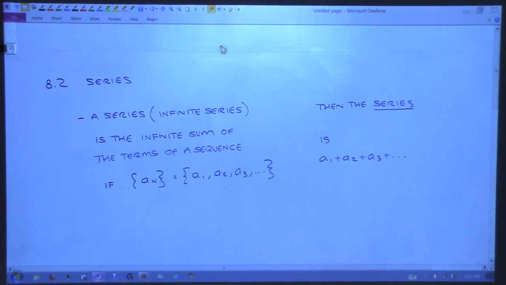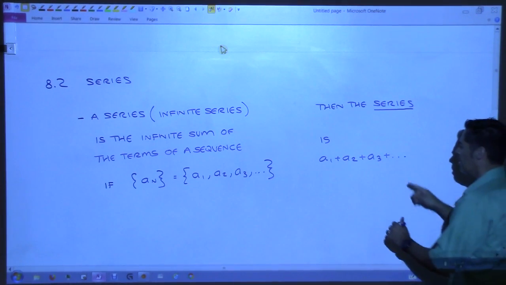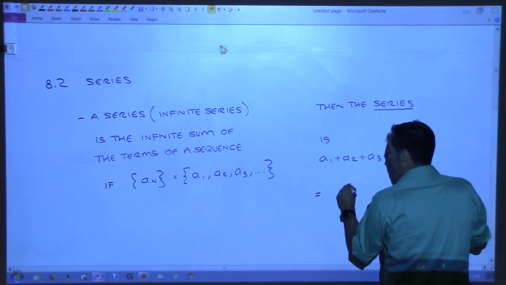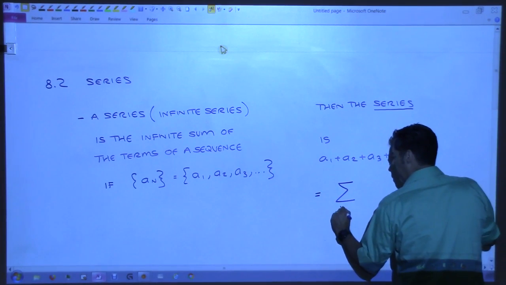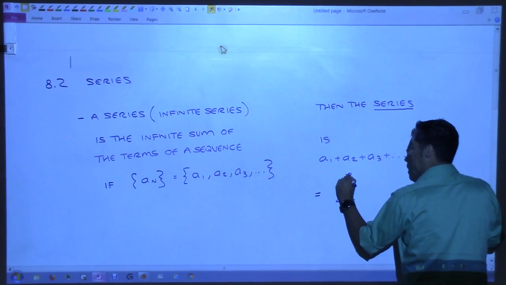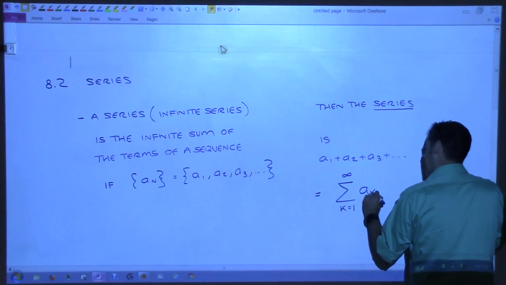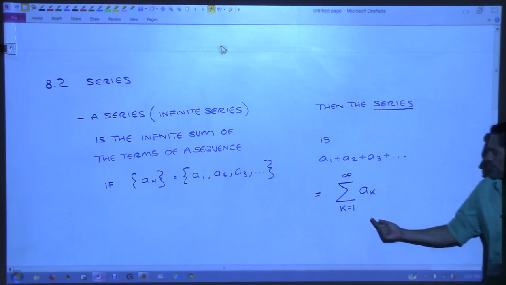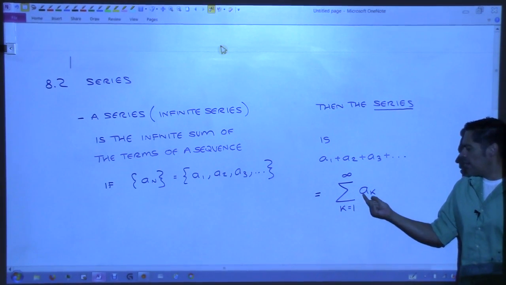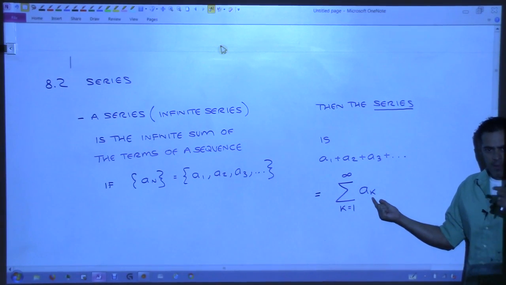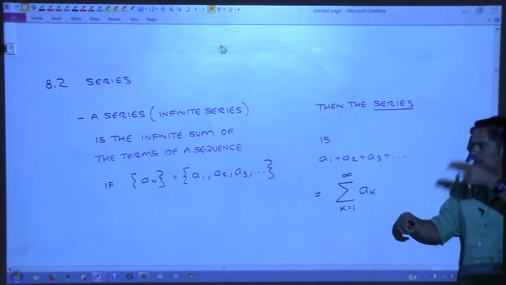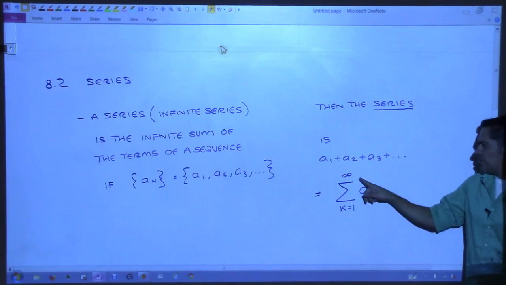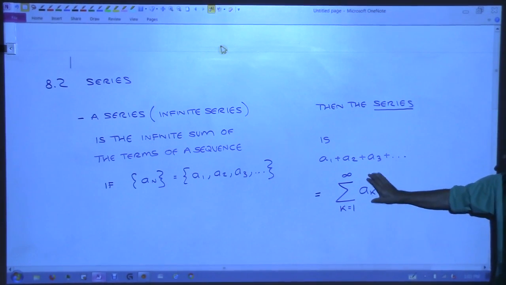Now, we have a different notation for this, and we saw it when we did Riemann sums. Remember the special sigma notation? This can also be written as the sum from k equals 1 to infinity of a sub k. What this is saying is you start with k being 1, you take a sub 1, then you say plus, and then you let k go up to 2, and then to 3, and then to 4, and you never stop. So this is a condensed way of writing this.